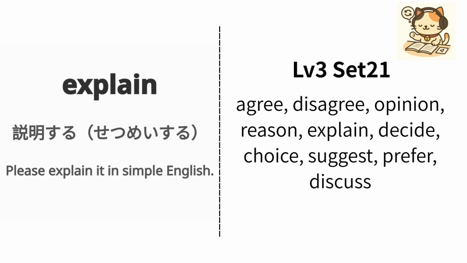English is explain. Japanese is 説明する. Example, please explain it in simple English. それを優しい英語で説明してください. Repeat, explain, explain, explain.